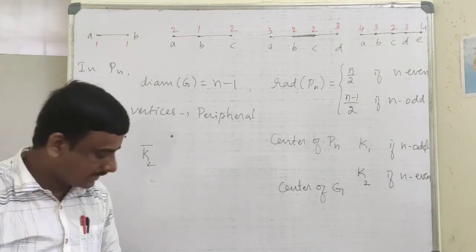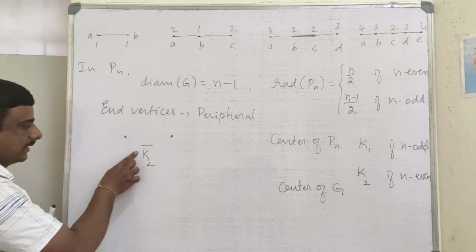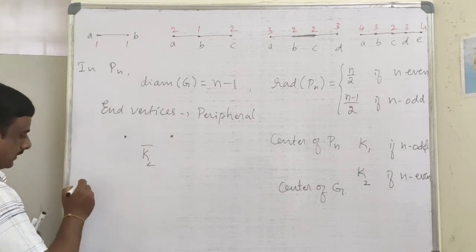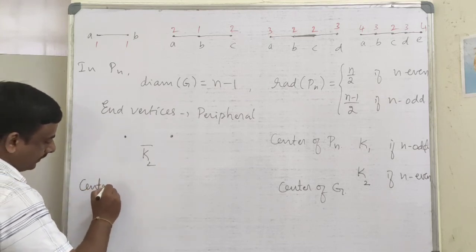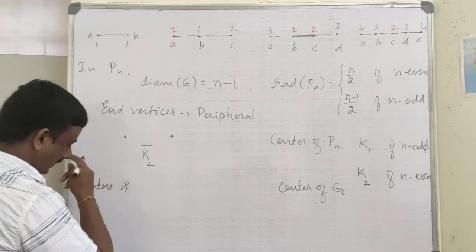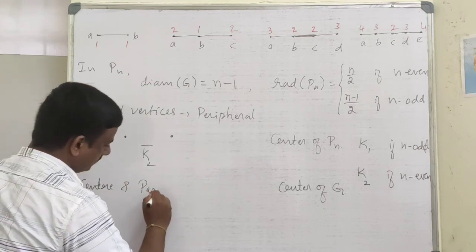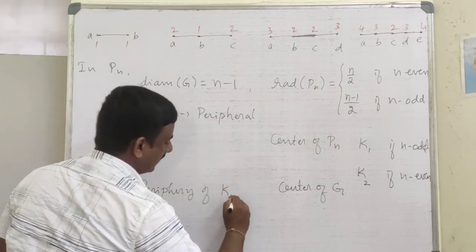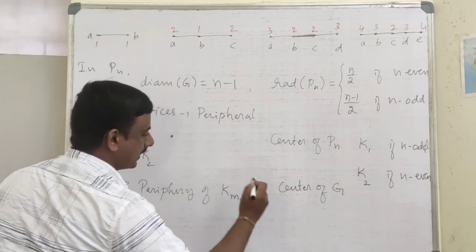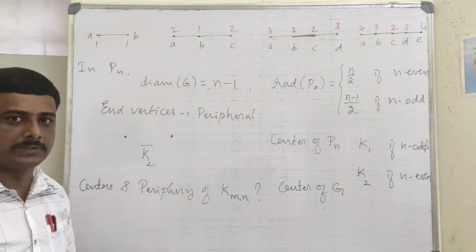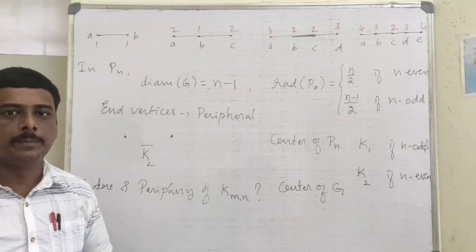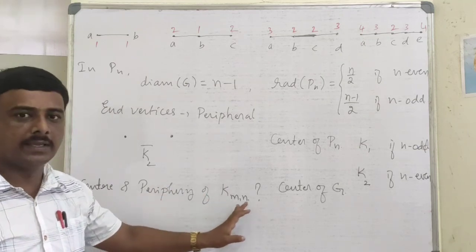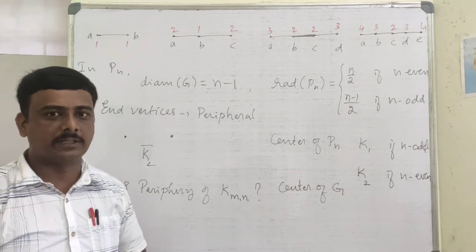Next, take this one as an exercise. Let us try to find the center and periphery of Km,n, the complete bipartite graph. So try to find what is the center of this graph and what will be the periphery of the complete bipartite graph.